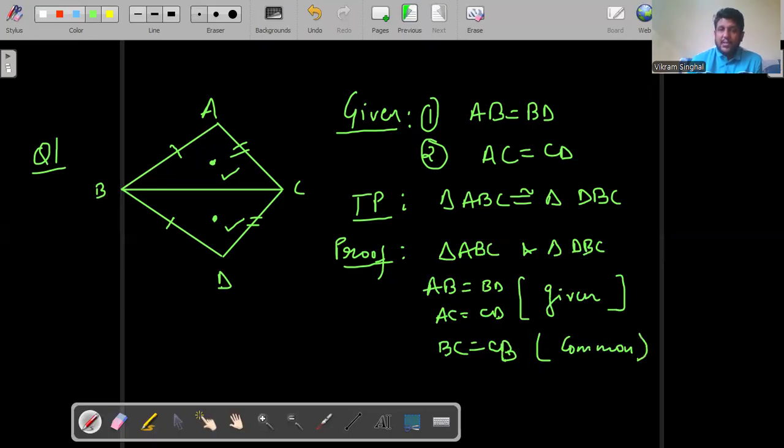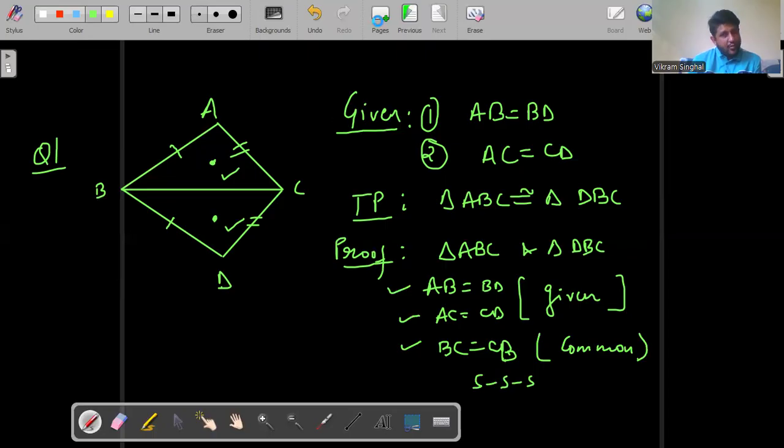So in this question, I have considered only the sides of a triangle. So by SSS congruency, these two triangles are congruent to each other. I hope you got it. All right. So this is by SSS congruency, these two triangles are congruent to each other.